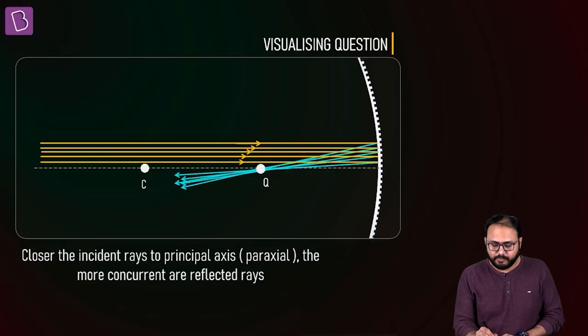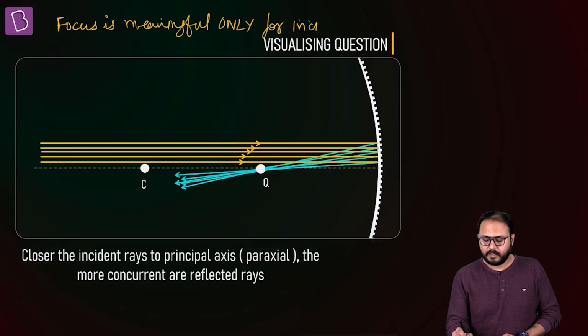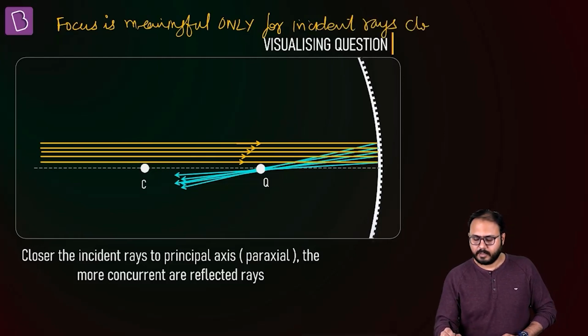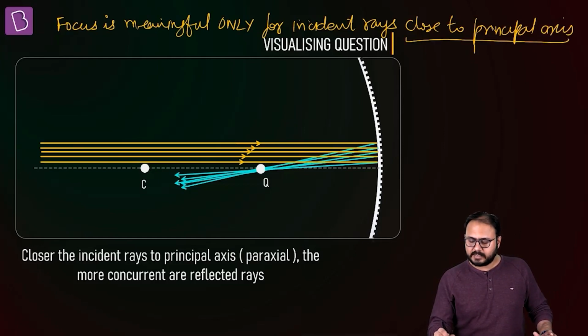Okay. So focus is meaningful only for incident rays close to the principal axis. When you are closer to something, you have affinity for that. And the Greek word for affinity is para. These rays close to the principal axis are called paraxial rays.